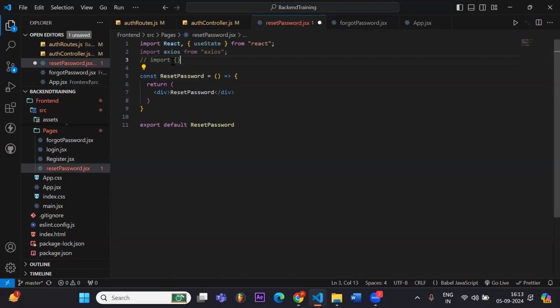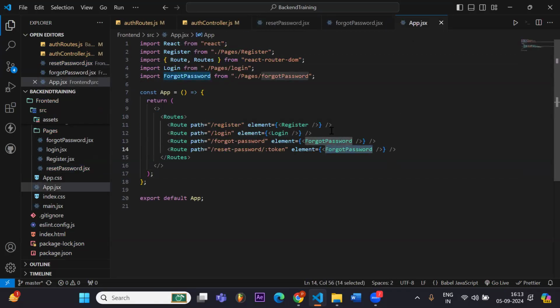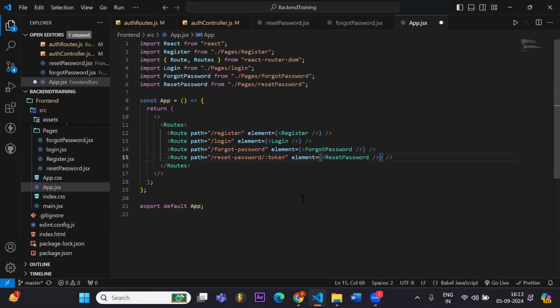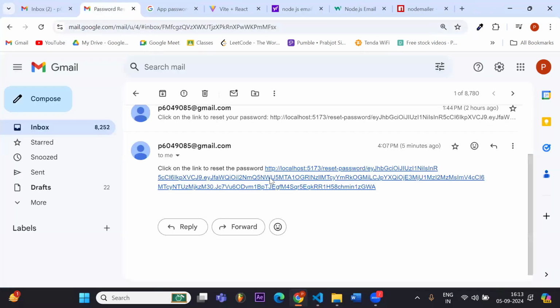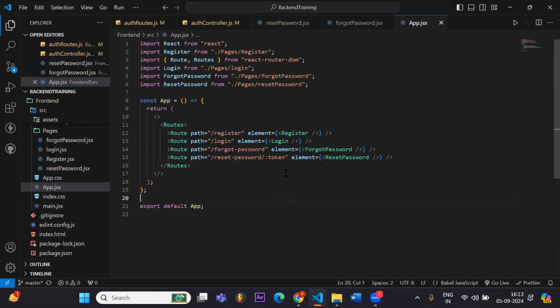I need to import the reset password. Yeah, now you can see it's going to the reset password. So I'll show again. When I click on this link, it's going to the reset password page because I generated the same link.